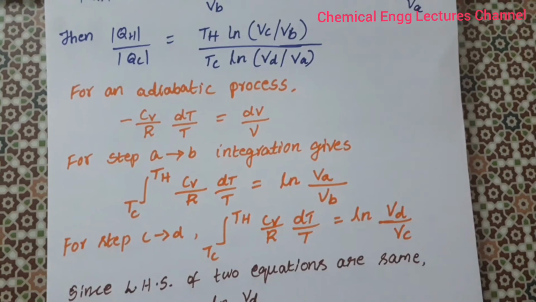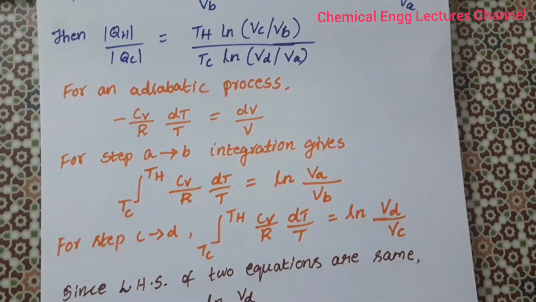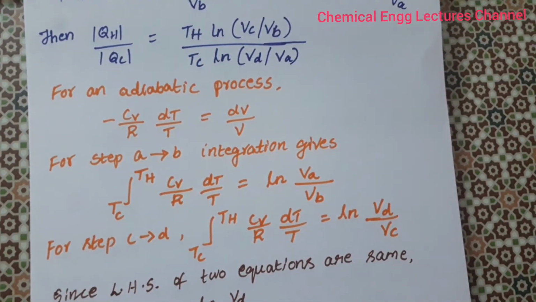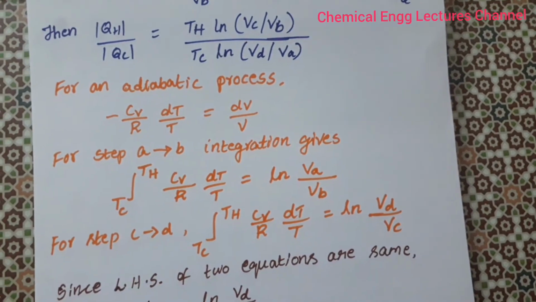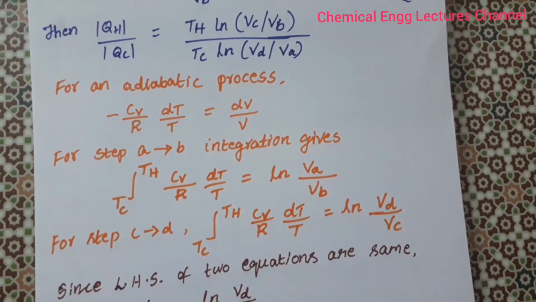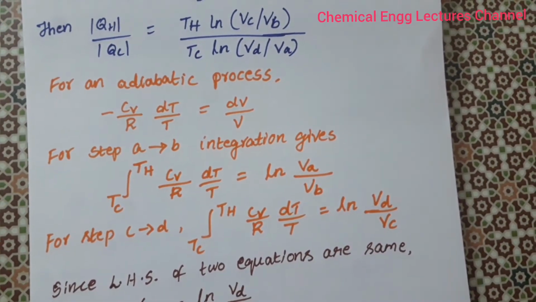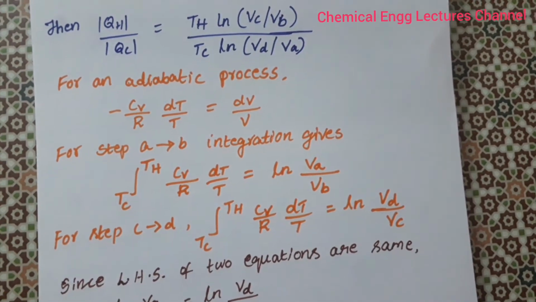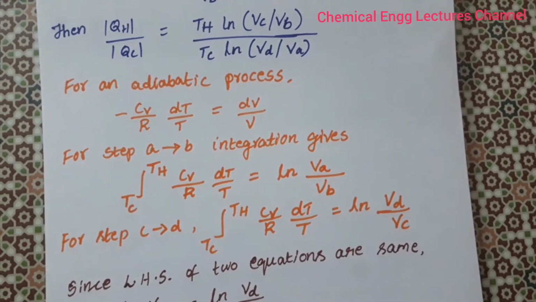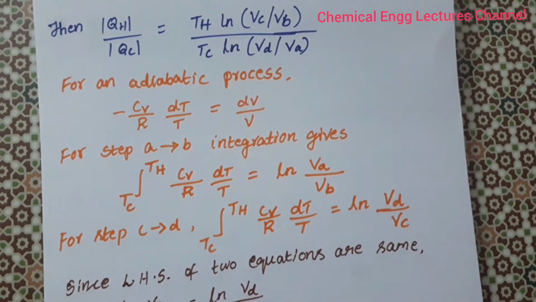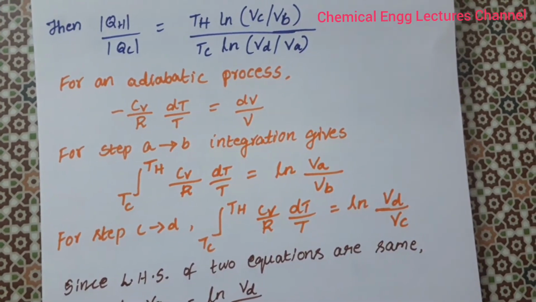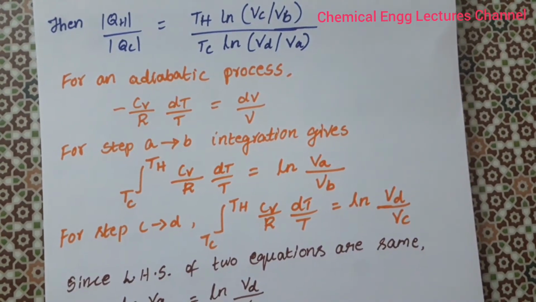So for the adiabatic process, we can write the equation as minus CV by R dT by T is equal to dV by V. So for the step A to B, when you integrate this equation, integral Tc to Th Cv by R dT by T is equal to ln Va by Vb.